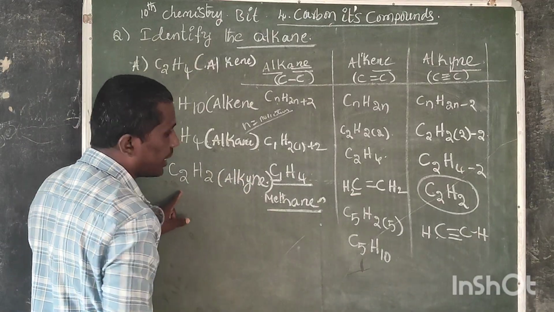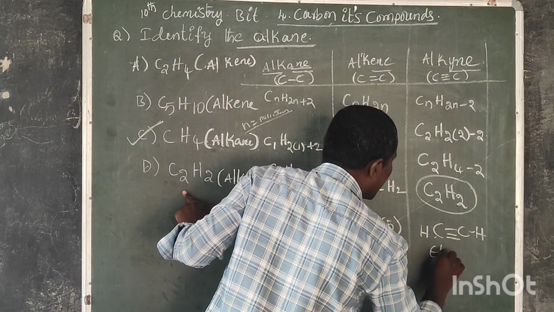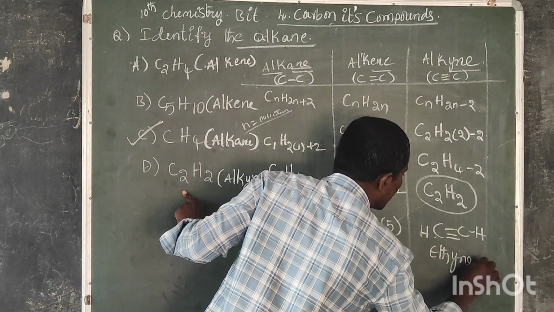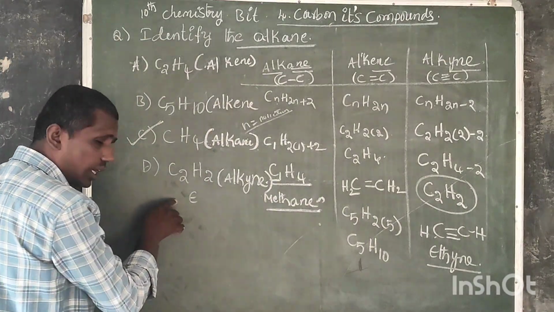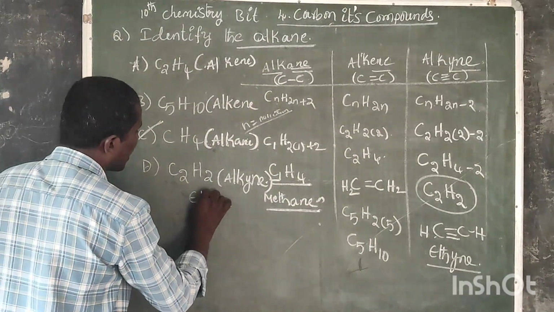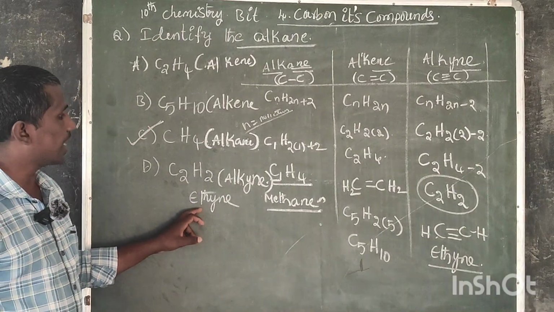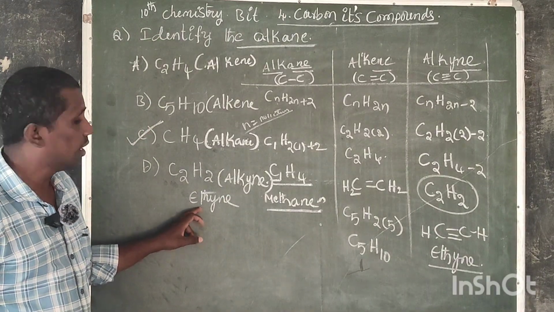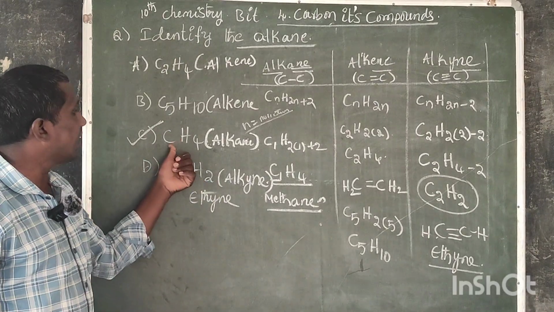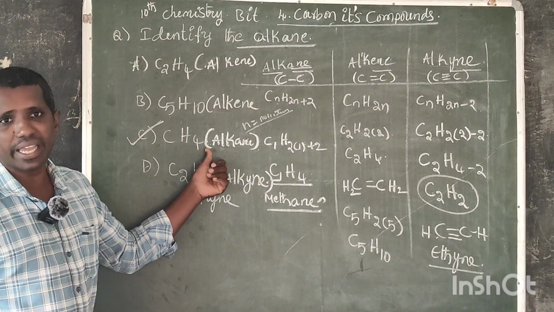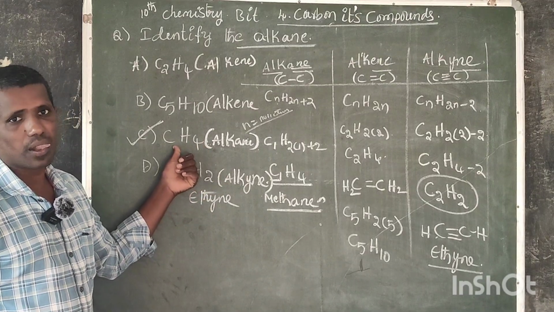Alkyne. The root word is eth, and the IUPAC name is ethyne, or acetylene. This gas is used for welding purposes. Alkane CH4 is methane gas. It is a dangerous gas.